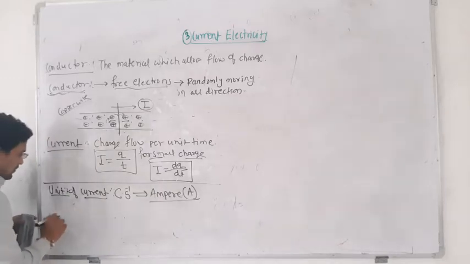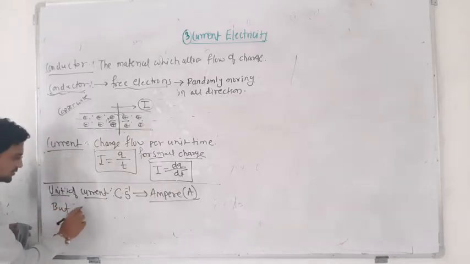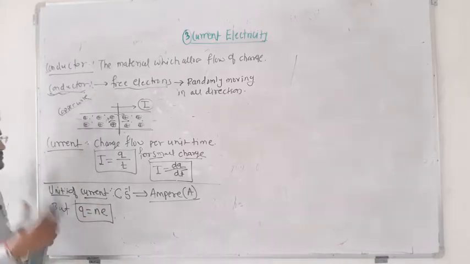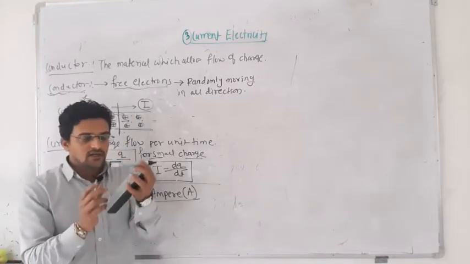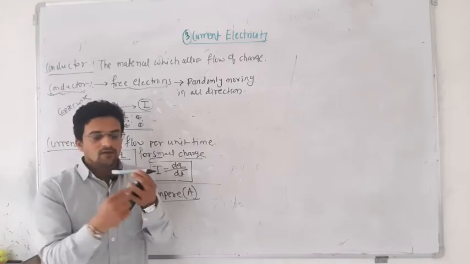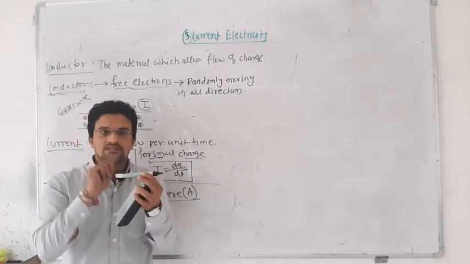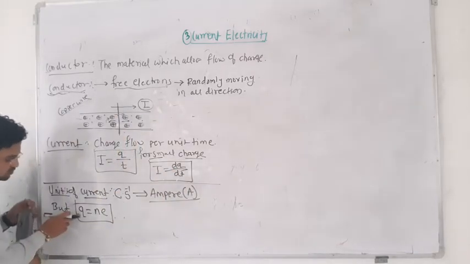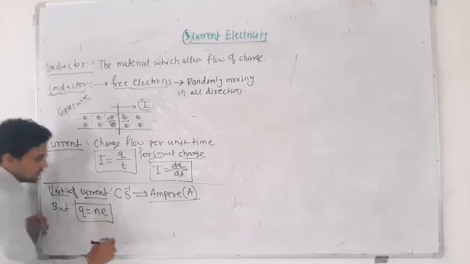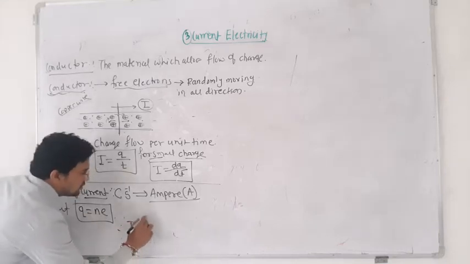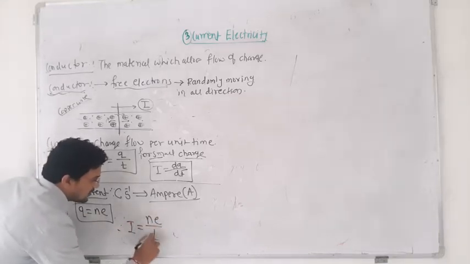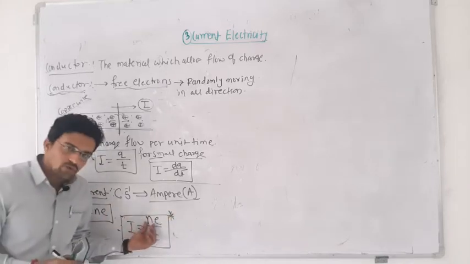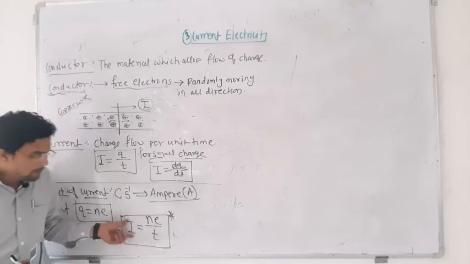Now from the first chapter we know Q is equal to N into E, quantization. Sometimes it may be asked, if this is the conductor and it is connected to the battery, how many electrons are passing in 1 second? To find the number of electrons, you just replace Q with Ne. Therefore I is equal to N into E divided by T. This is a very important equation. It gives you the number of charges flowing per unit time.